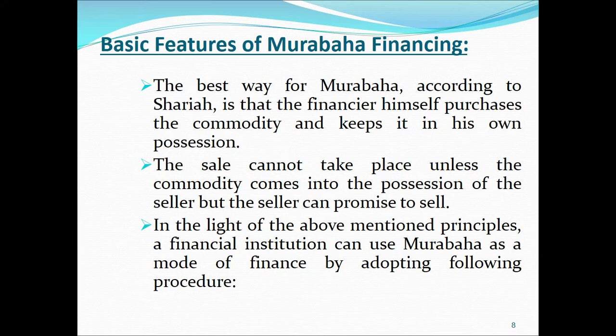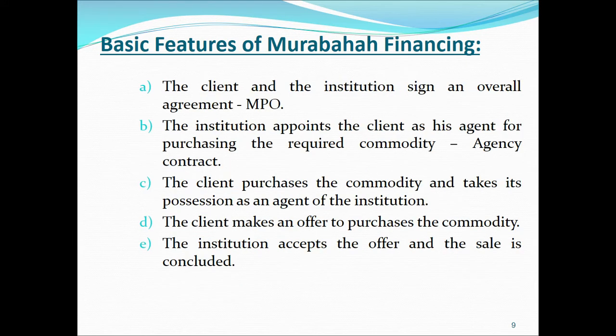Because of these sorts of issues, Islamic banks generally do not purchase the assets; rather they adopt a procedure which we'll discuss in the next slide, which is basically a 5-step process in which the Islamic bank executes this Murabaha contract.